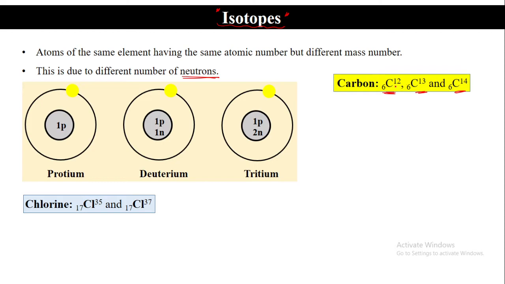You can refer to that page, and there you see carbon, the relative atomic mass is given as 12.01. Relative atomic mass is 12.01.